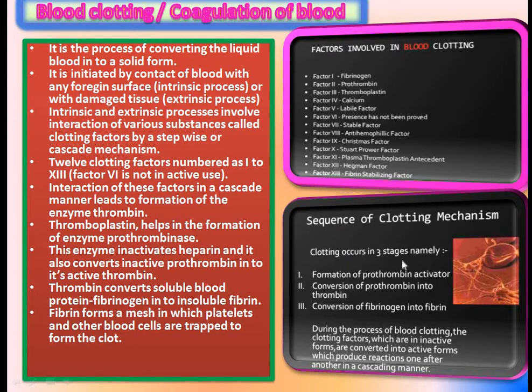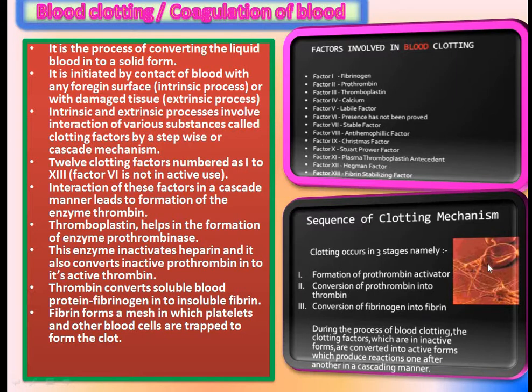The mechanism of clotting occurs in 3 stages. The first is formation of prothrombin activator. Second is conversion of prothrombin into thrombin, and third is conversion of fibrinogen into fibrin.